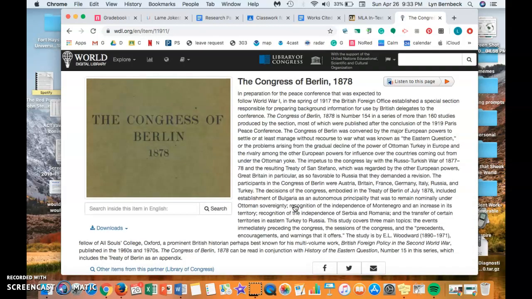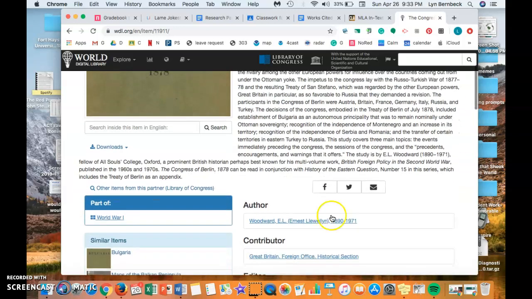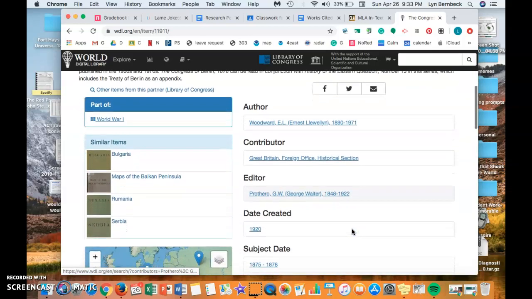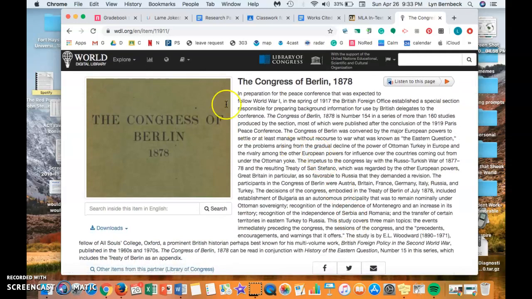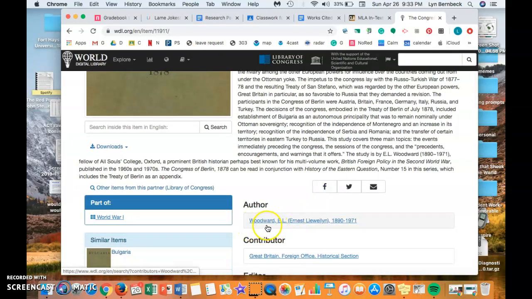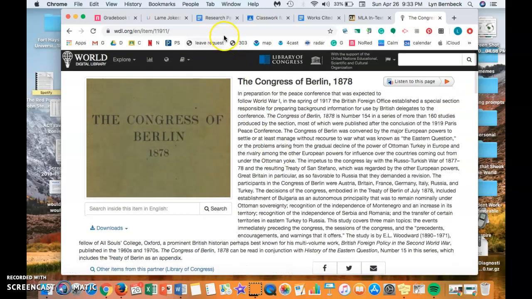Oh my gosh. Okay, so I picked this site because I was like, oh yeah, that looks good. It's like a Library of Congress, just generic thing, no author. Oh gosh, guys, here's where I messed up. Scroll down. Oh, look, there's an author and an editor. So anyway, I really messed up. But really, on that in-text citation, I should have put Woodward. But oh well.